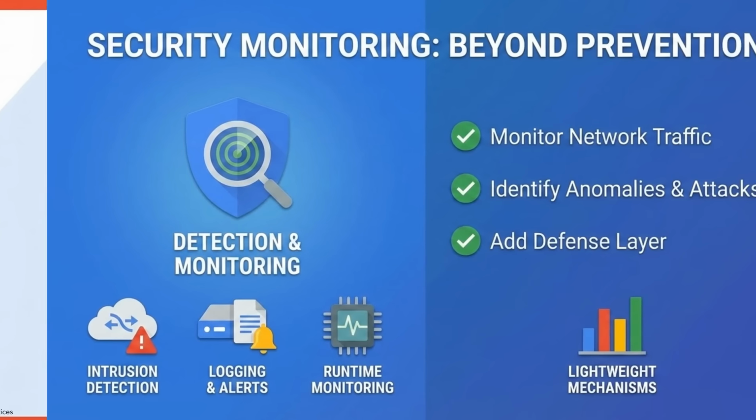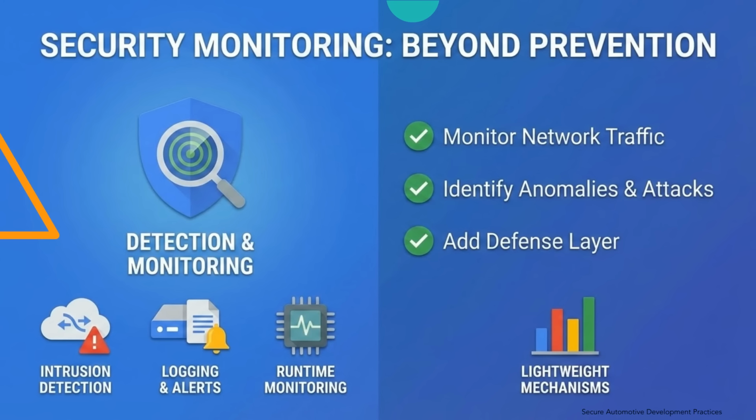Prevention alone is not sufficient. Systems must detect ongoing attacks. Intrusion detection systems monitor network traffic for anomalies. For example, unusual CAN message frequency may indicate a flooding attack. Gateway ECUs can log suspicious activity and trigger alerts.